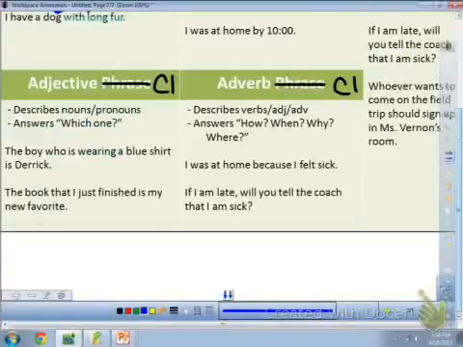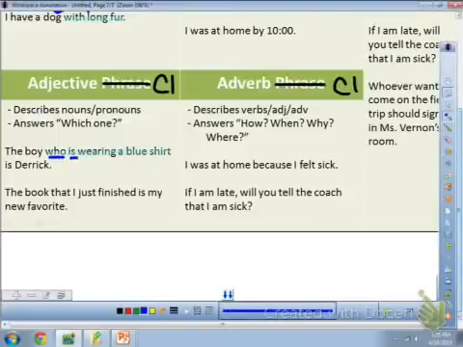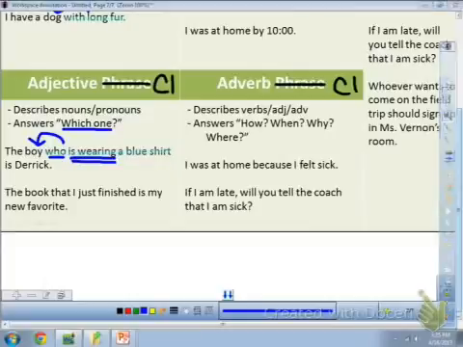Adjective clauses, on the other hand, still answer the same questions, but you'll notice that they have verbs and subjects. The same sentence from before, but now it has a clause. The boy who is wearing a blue shirt is Derek. You have a subject and verb that's still describing the boy by telling me which one.